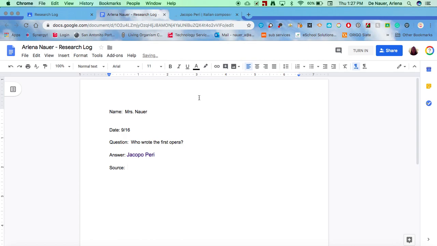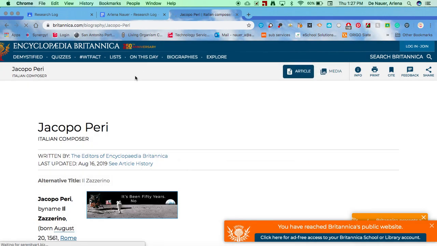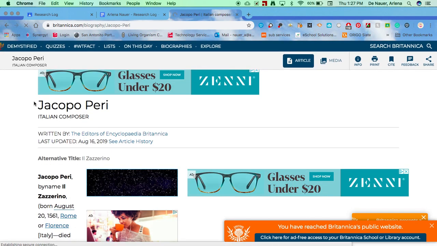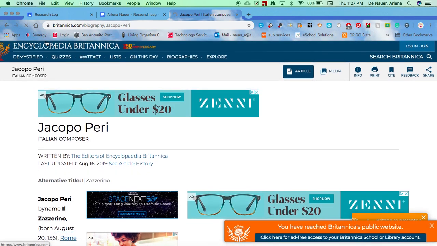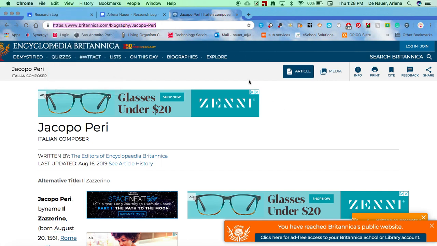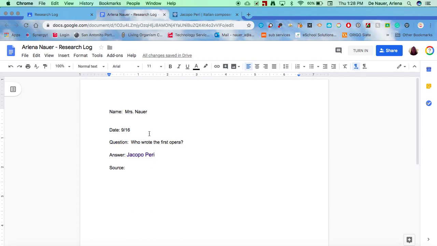We're going to start by going to the site, and I'm going to ask for not Wikipedia right now because I want to see that you're looking and paying attention to where you are getting your source. I'm going to go up to the top and highlight it. Notice when I clicked on it, it highlighted it, but if you need to, you can take your cursor and highlight the whole thing. When I highlight it, once again, I'm going to do Command C to copy it. You can also go up to the menu and do Edit Copy, but Command C is just as easy for me. I'm going to go back to my document, and in the source, I'm going to do Command V.